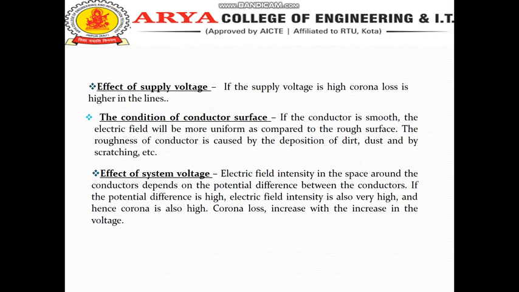The condition of the conductor surface. If the conductor is smooth, the electric field will be more uniform as compared to a rough surface. The roughness of the conductor is caused by the deposition of dust, dirt and by scratching etc. Effect of system voltage: electric field intensity in the space around the conductor depends upon the potential difference between the conductors. If the potential difference is higher, electric field intensity is also higher and hence Corona is also high.